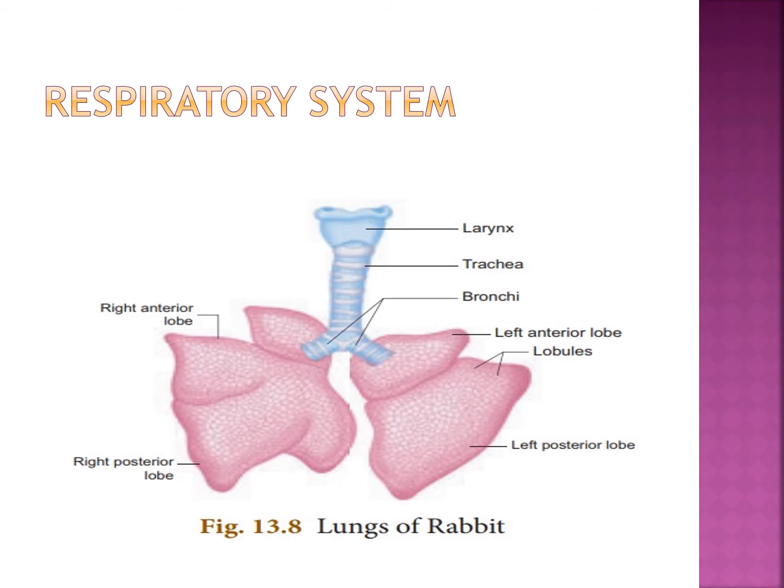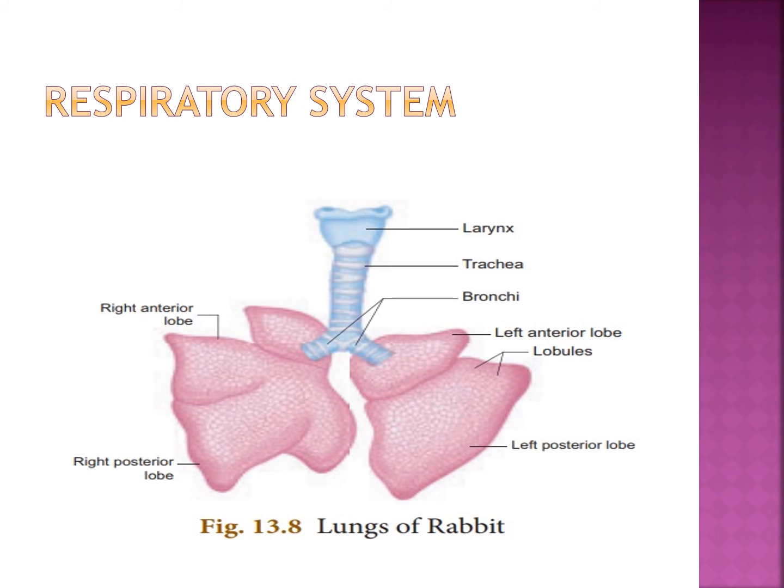The anterior part of the windpipe is enlarged to form the larynx, otherwise called the voice box. Voice box, you know, yes or no? We have a voice box, our voice is produced there. The rabbit also has a voice box. Its wall is supported by 4 cartilaginous plates.